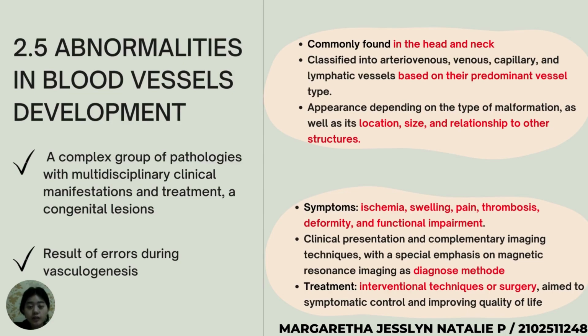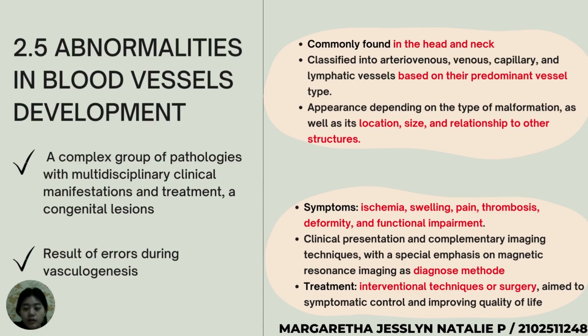Now I will explain the abnormalities in blood vessel development. Abnormalities in blood vessel development are a complex group of pathologies with multidisciplinary clinical manifestation and treatment. They are congenital lesions as a result of errors during vasculogenesis, most commonly found in the head and neck, but they may occur in any part of the body.